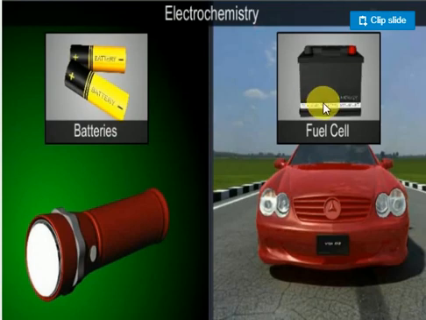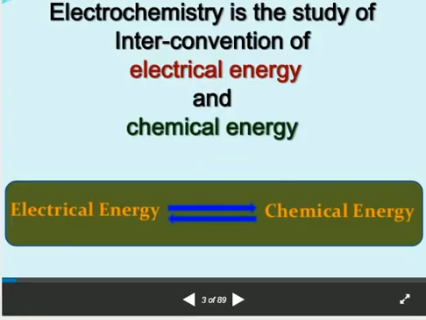Non-spontaneous chemical reaction means some chemical reactions cannot occur by themselves. We use electricity for them. For example, in an electrolytic cell, imagine one beaker. If I take NaCl, with one anode and one cathode, NaCl will not break. When you connect the battery, then only NaCl breaks. That's called a non-spontaneous chemical reaction. So now you will get a very clear idea.